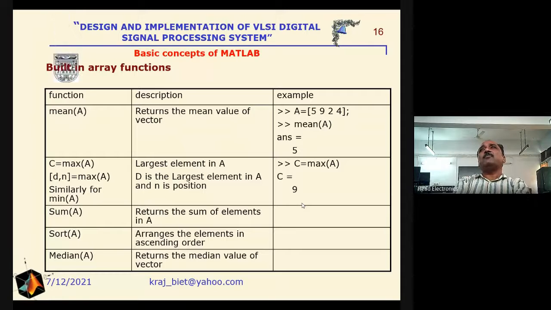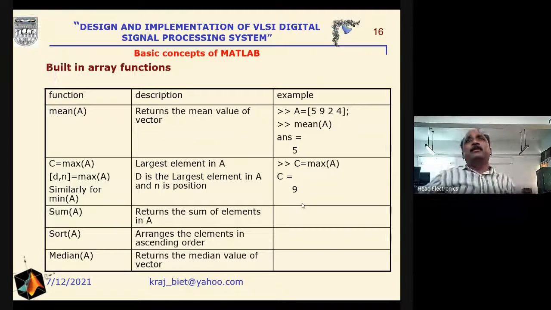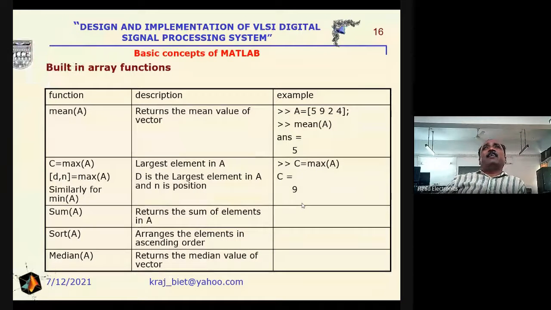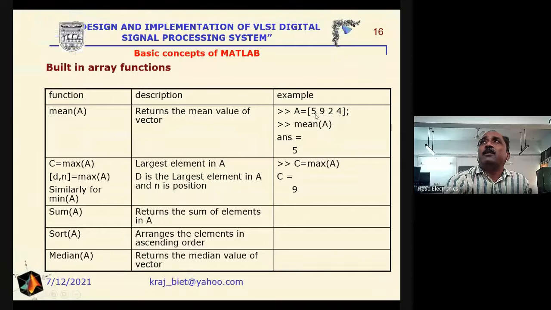And at the same time, if we are interested in getting the largest element as well as the position of that element, then we have to write in brackets D comma N, max of A. For example, say if we are interested in getting the mean of any value, A is 5 9 2 4, here a comma character is required between any two consecutive elements.